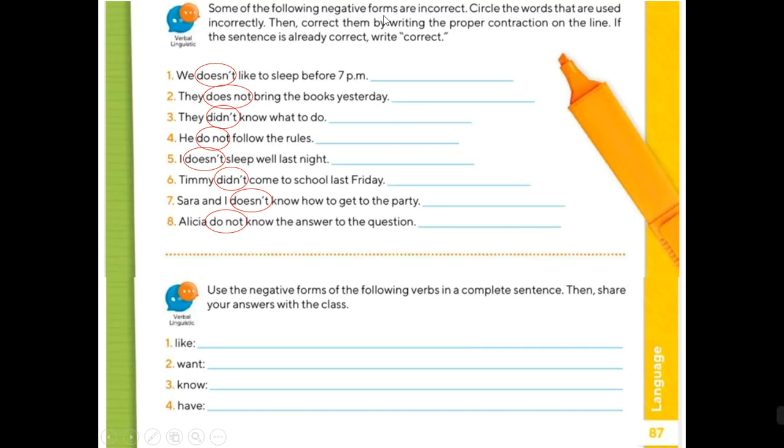Some of the following negative forms are incorrect. Circle the words that are used incorrectly. Then correct them by writing the proper contraction on the line. If the sentence is already correct, write correct. Okay, I circled all of them so you can check what we are talking about. But the exercise says that you are going to circle the words that are incorrect. Okay, number one says we. For the subject or the pronoun we, in this case pronoun, do we use does?